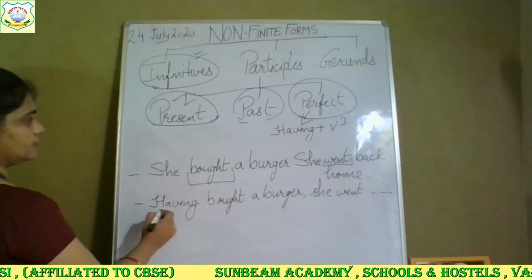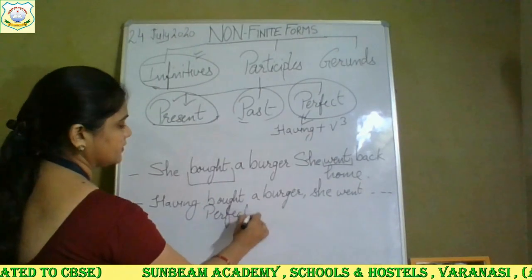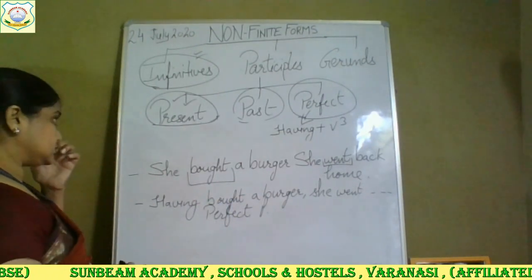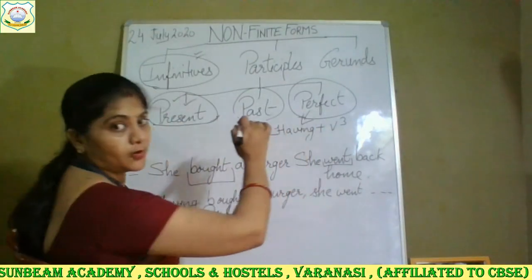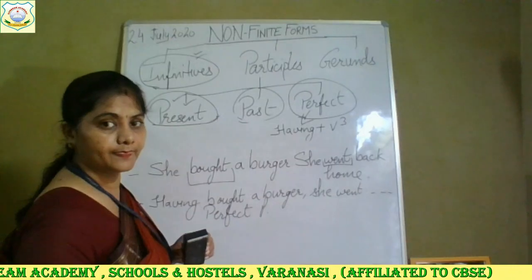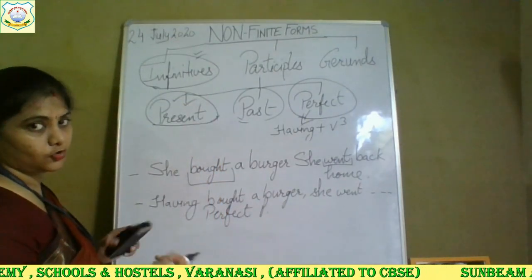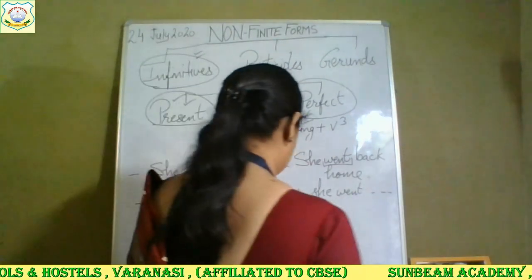So it has become your perfect participle. So in perfect participle, we use having and third form of the verb. Clear? Have you understood the participles? I hope you have understood the participles which I have given you in detail.